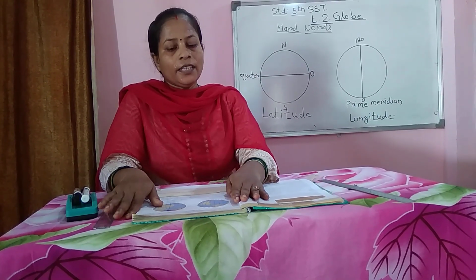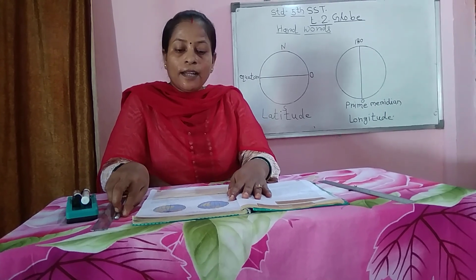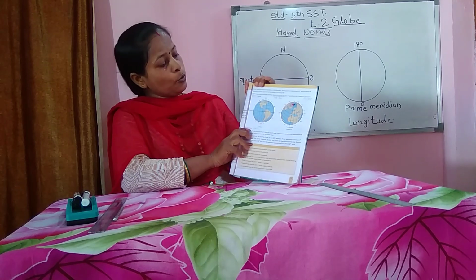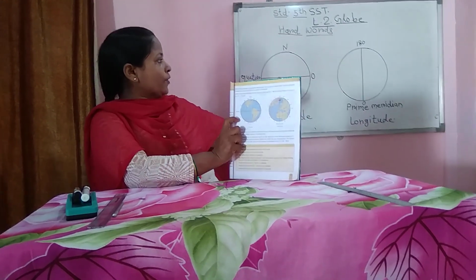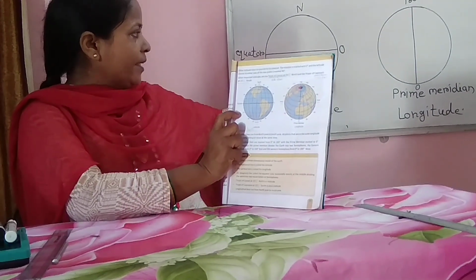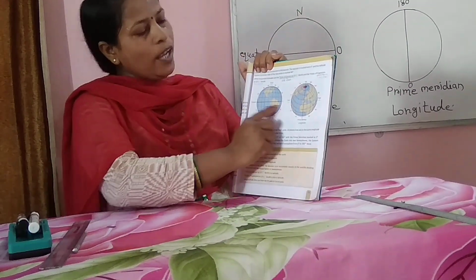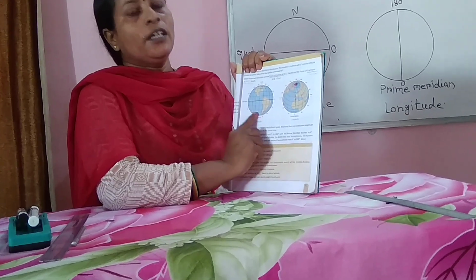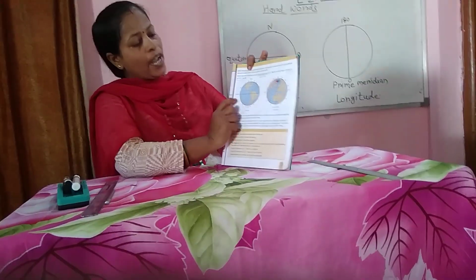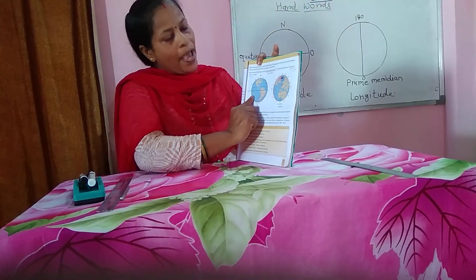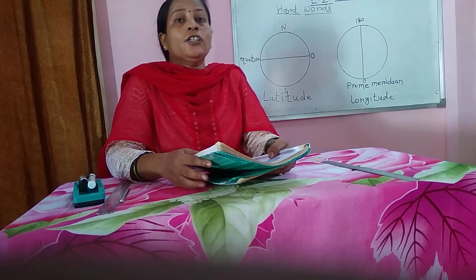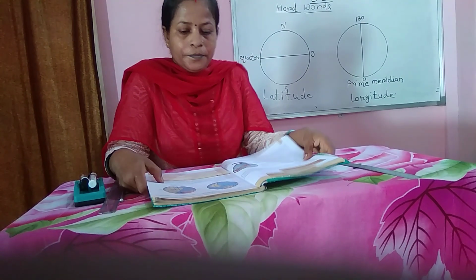See there, other latitude lines run parallel to the equator, shown in the picture in our book. Similarly, after the equator line, on the upper side and at the lower side, there are straight lines drawn, and we can see here that every line is parallel in that partition of the globe.